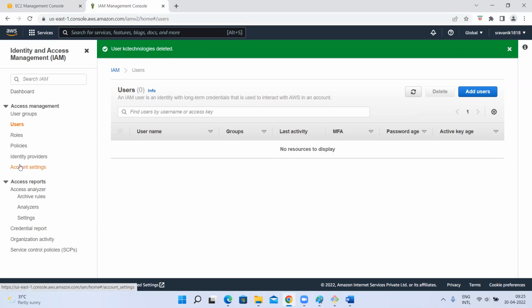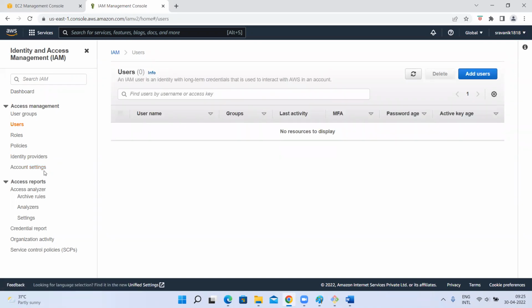While we were setting a password for the KC Technologies user, it showed an error first, that special characters are not allowed like that. So you can change the rules. You want 12 characters or 15 characters, you can go and change. Whoever the IAM user is being created, that user should follow this password pattern. The password should expire after 90 days, and 14 days before expiring, he needs to give a notification email like that. We can set the configurations. And multi-factor authentication, user groups, all these things we will discuss. Okay, guys?